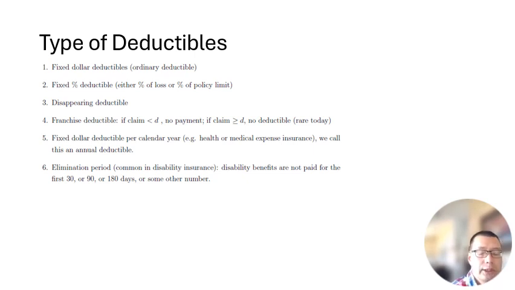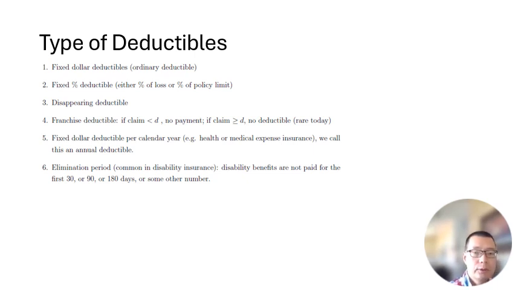This is to eliminate the people who had a disability claim. If they have an accident, they just purchase the insurance right after the incident. Then they are trying to claim for the disability insurance.